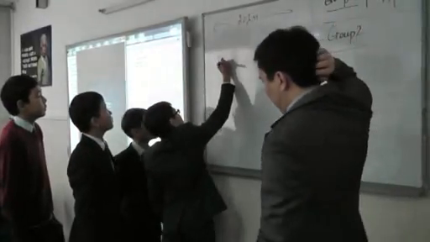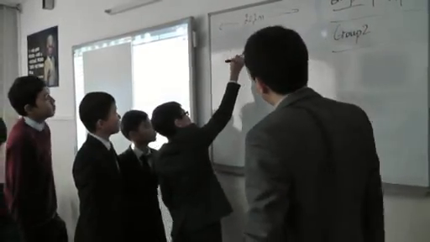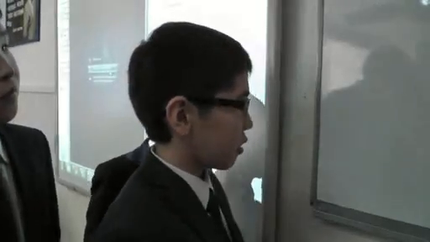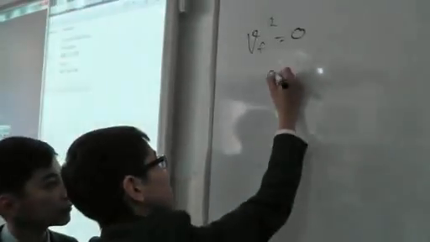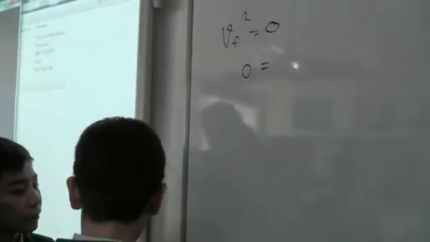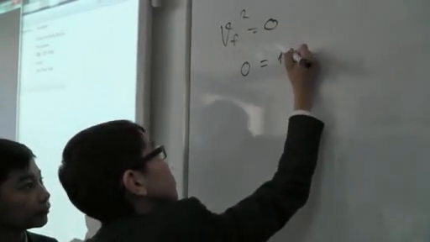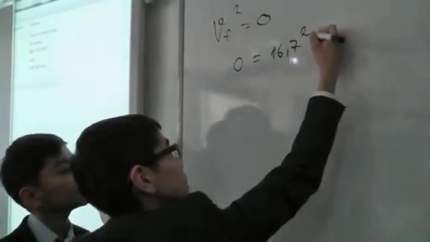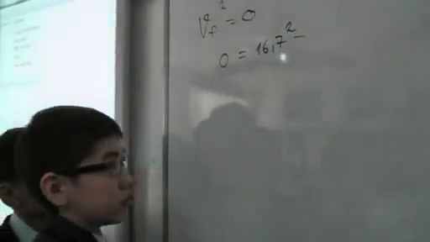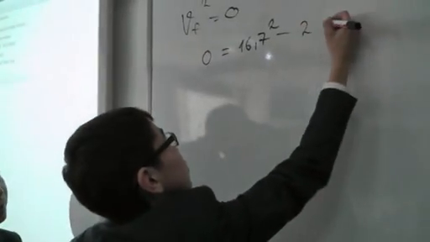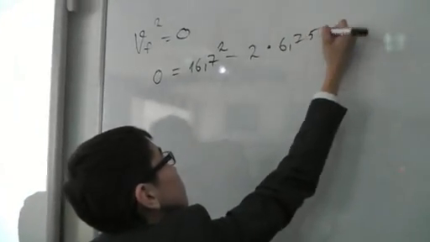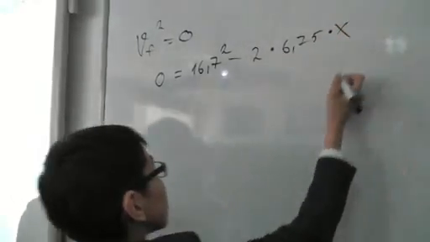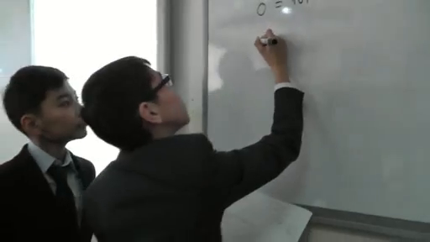We take the final velocity as zero. When there is deceleration, the final velocity is zero. Yes, it's going to stop. Okay. 0 is equal to the initial velocity of the first one, 16.8 squared, minus, because it's deceleration, 2 times 6.75 times x. Okay. So x will be what?